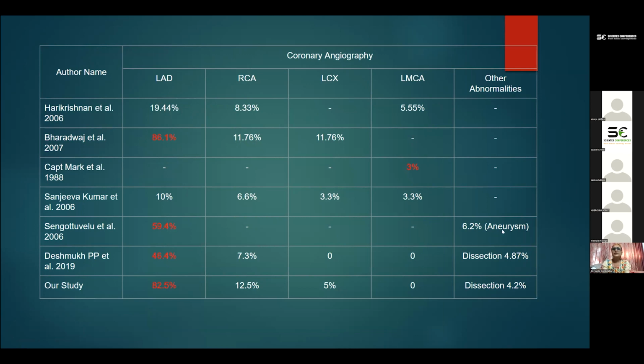Another author reported 6.2% aneurysm, and we found dissection in about 4.2% of the cases. And in the study by Deshmukh et al., they found dissection of the arteries in 4.87%.